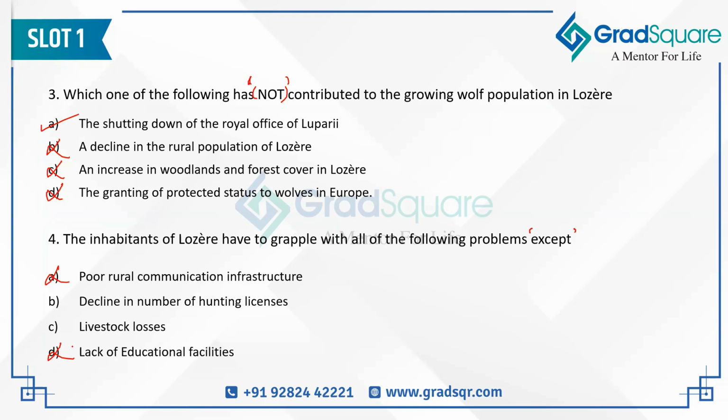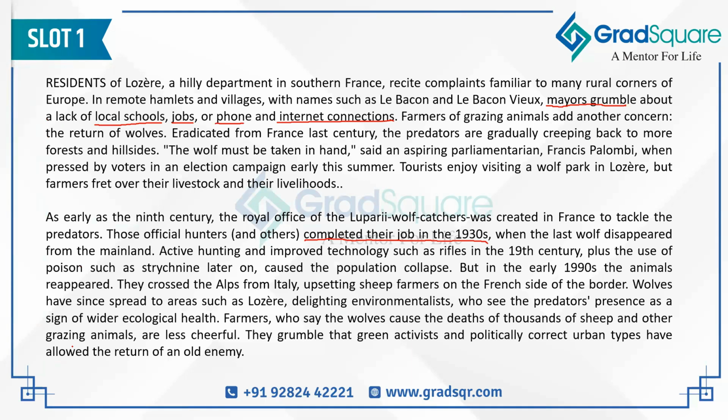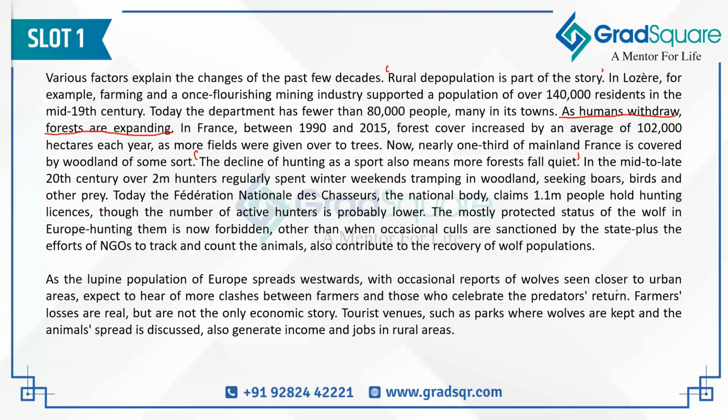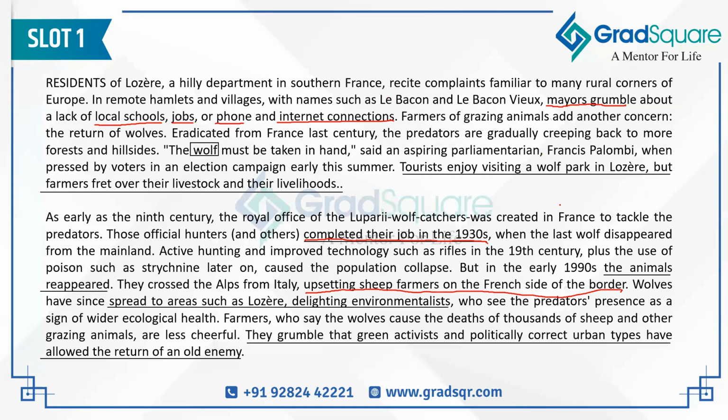Now, among B or C, which is a problem that inhabitants of Lozère are grappling with, right? So, of these two, both are happening, right? Because the passage is clearly saying that the sheep farmers are being upset on the French side of the border. Why? Because, of course, wolves are probably killing them, right? So that has been said here. And also, we have been told in the next paragraph that the number of hunting licenses have decreased. The number of hunters have gone from 2 million to 1.1 million, right? So which means that hunting licenses are definitely falling. So both of these are said inside the passage.